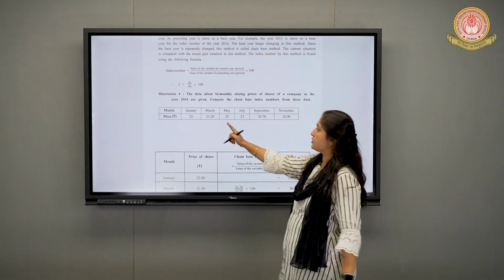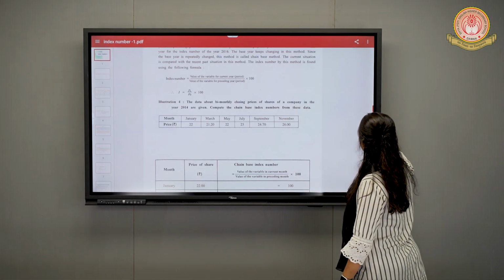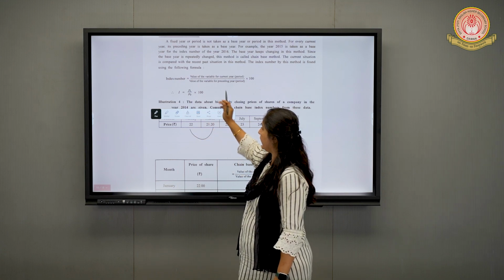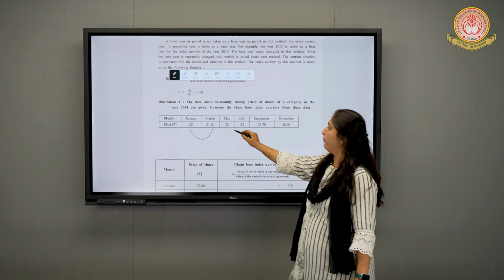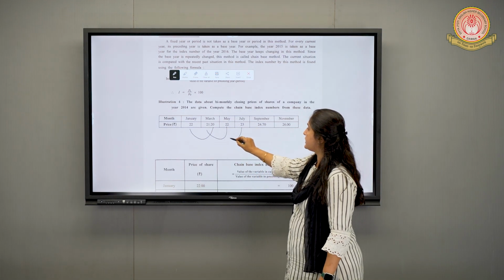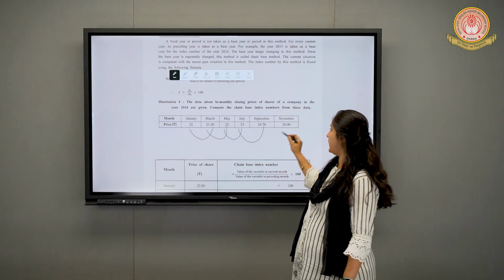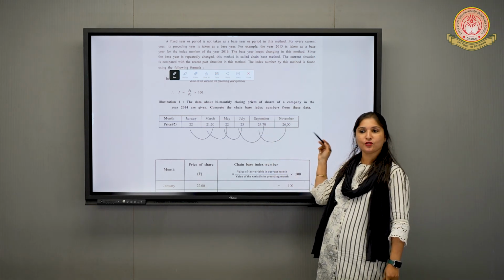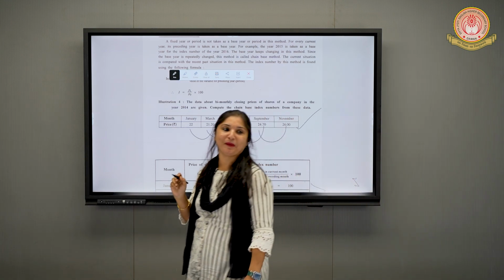Now for March, what will you take as the base year? For March, you will take January as the base. For May, you will take March as the base. For July, you will take May as the base. For September, you will take July as the base. For November, you will take September as the base. Can you see a chain is going to form over here? Yes, that's why it is called the chain base method.